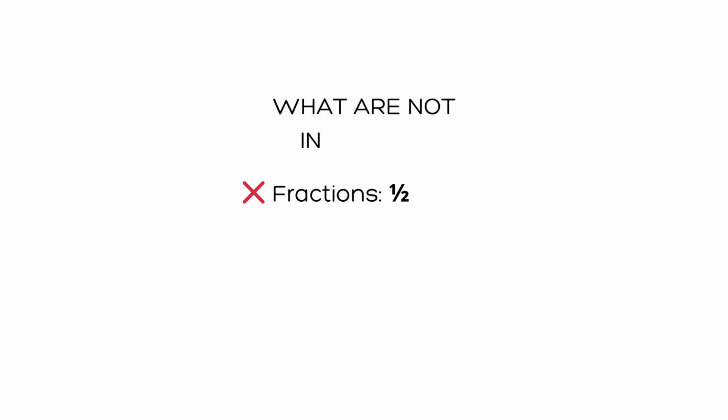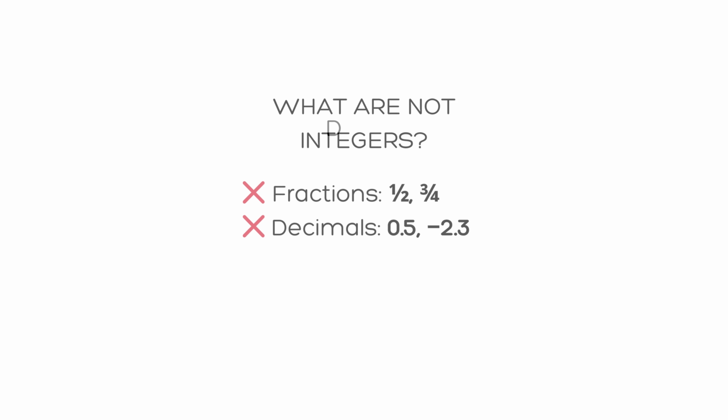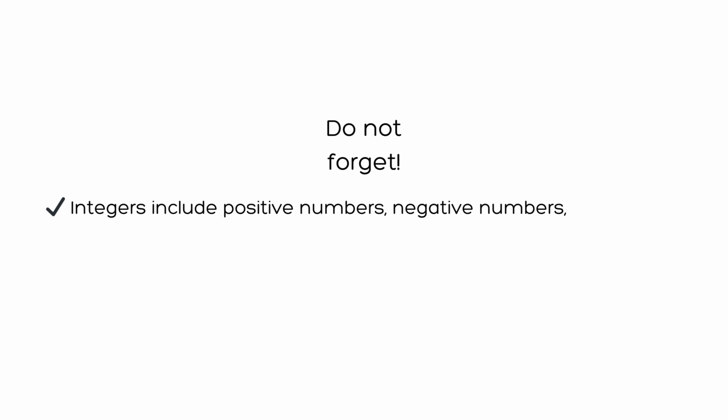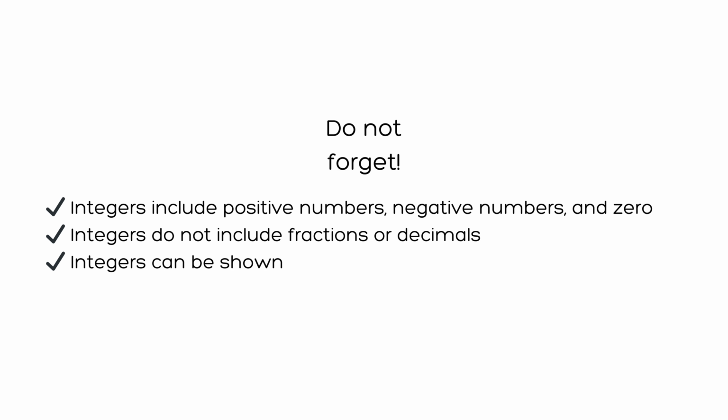Fractions and decimals are not integers. Integers are always whole numbers. Do not forget, integers include positive numbers, negative numbers, and zero. They do not include fractions or decimals.